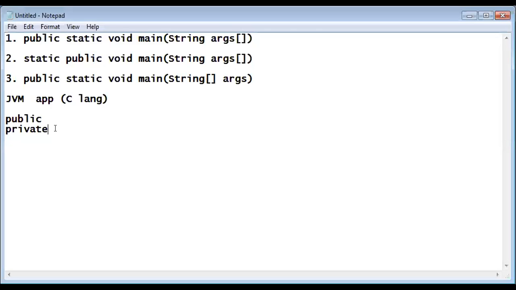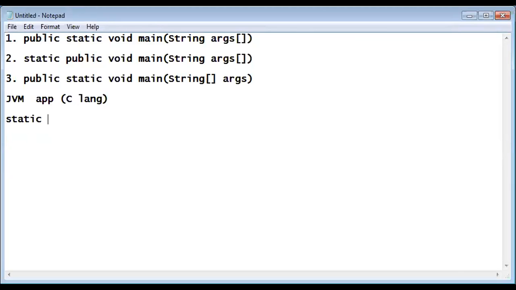Fine. Now, see here. Again, I am sharing my notepad. Now, why should we write static? I told that story. JVM can only recognize your main method if it is static. Please remember, main method should always be static. There are two types of methods: static methods and non-static methods. Have you heard about that?